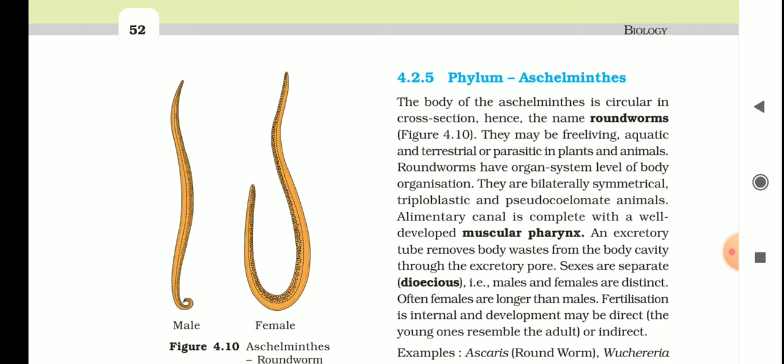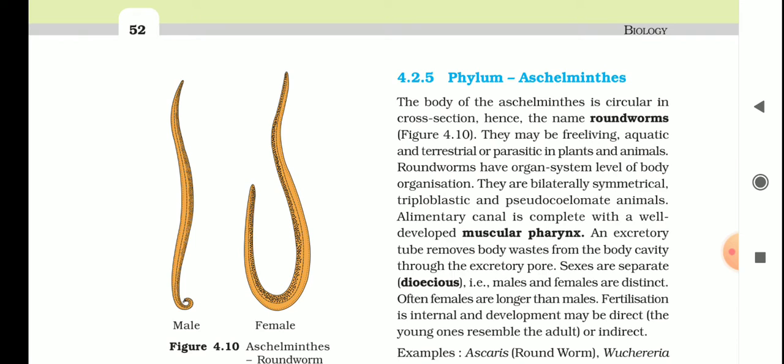They may be free living, aquatic and terrestrial, or parasitic in plants and animals. So the members of the Aschelminths phylum can be free living. Aquatic means they can live in water, and they can live on land also. They may be parasitic, showing a parasitic life pattern in either plants or animals. It may be endoparasite or ectoparasite. Mostly they are endoparasites, meaning they live inside the body of the organism.